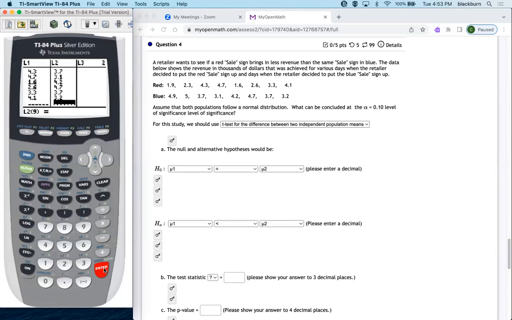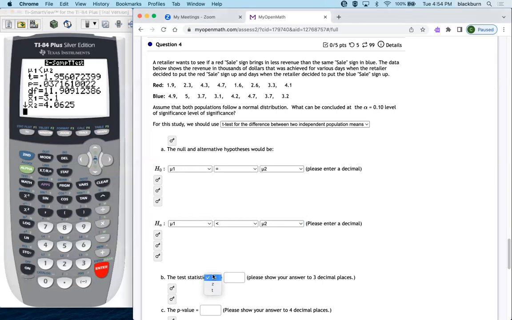So now what I do is I go to that 2 sample t-test. So stat, test, down to 2 sample t-test. And I want to use data because I input data. L1 is my first list. L2 is my second list. The frequencies are 1. You'll never have to change the frequencies or the pooled. So leave the frequencies at 1 and then pooled as no. And less than mu2, that's what we want. And down here, calculate.